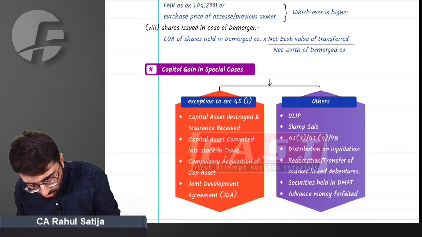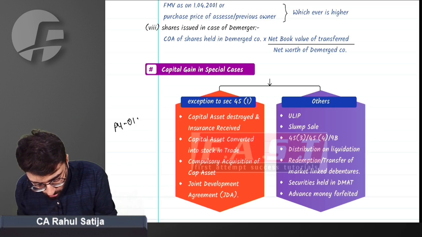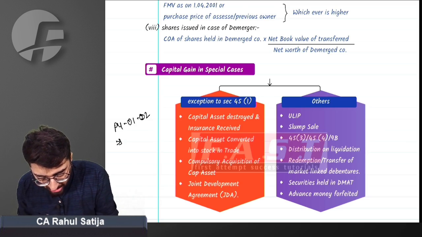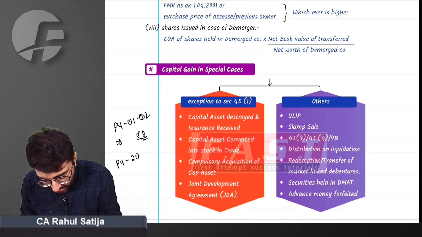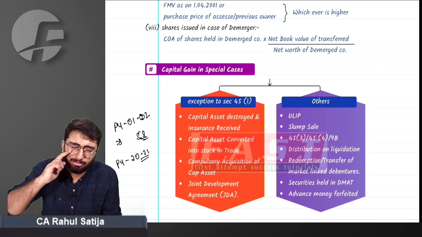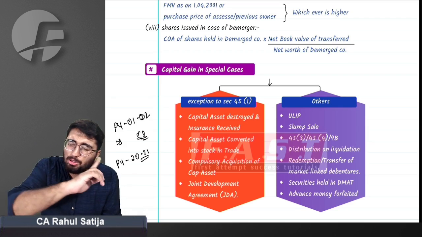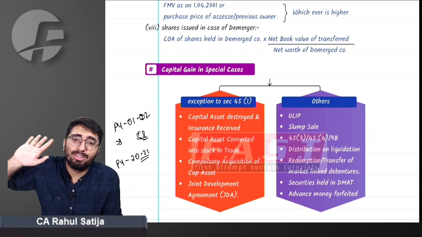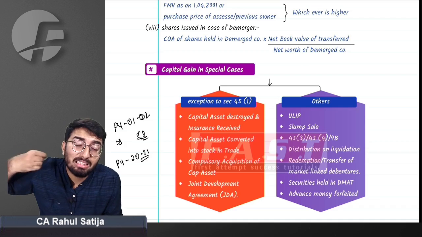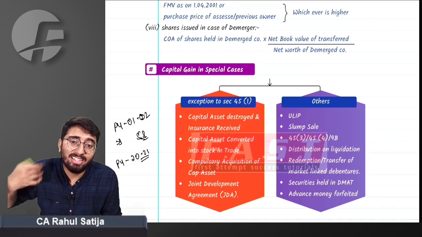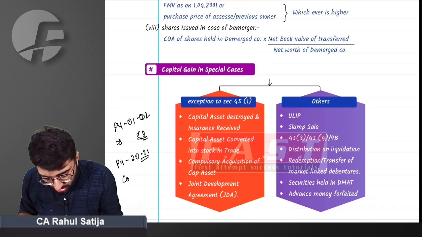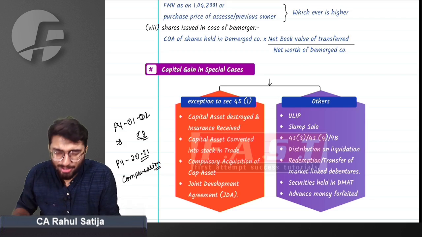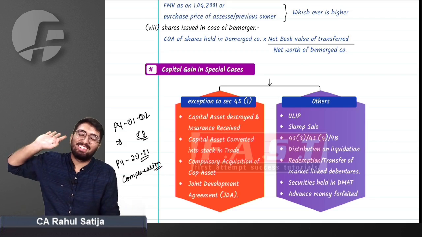My house was purchased in a previous year for 5 lakh rupees. But in previous year 2021, my house got destroyed. I was left with nothing. But after fighting so many cases in court, I received compensation from insurance. Can I say destruction of a capital asset is also a transfer?